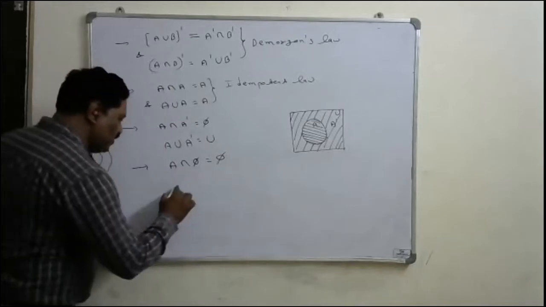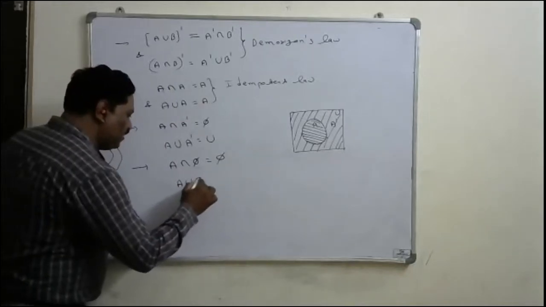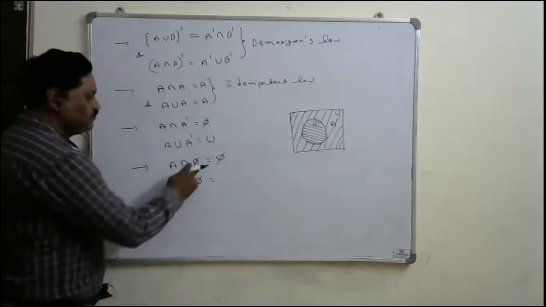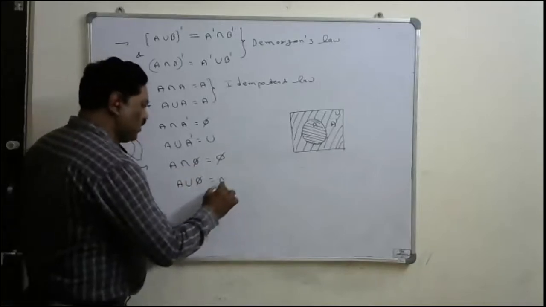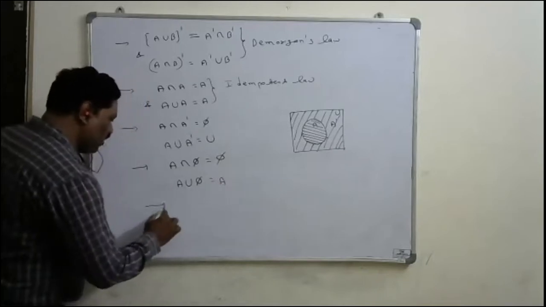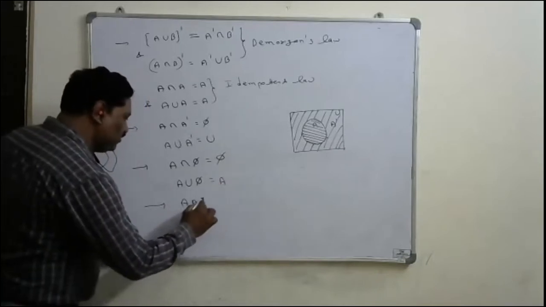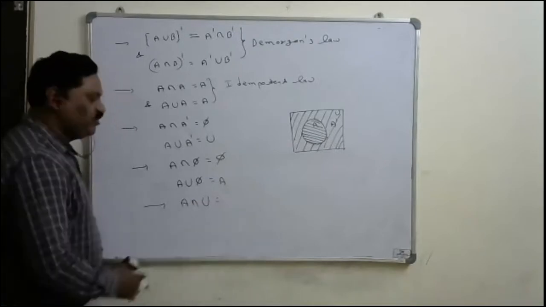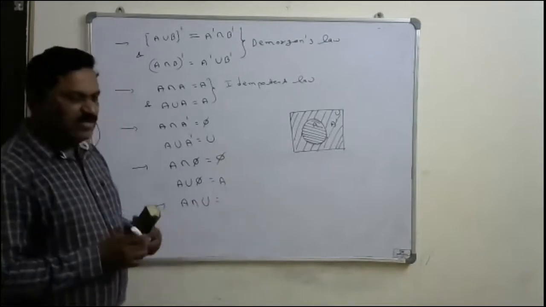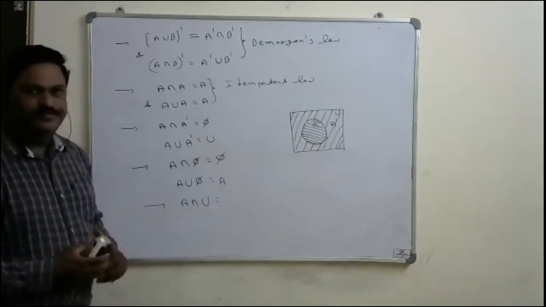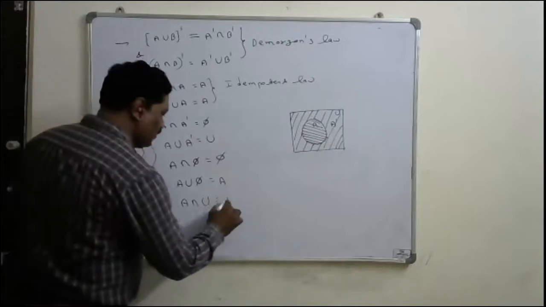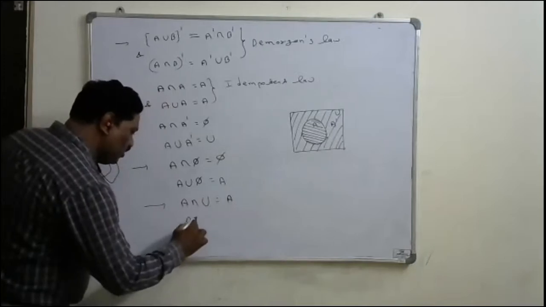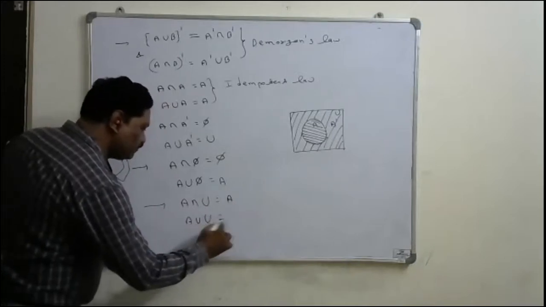Similarly, what about A union pi? That is A. What about A intersection U, where U is the universal set? That is A. Then what about A union U?